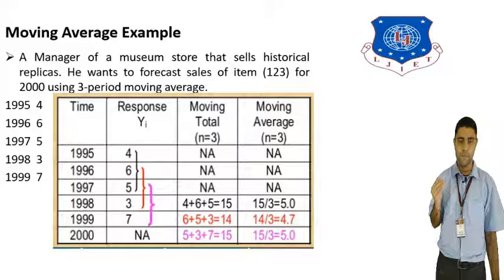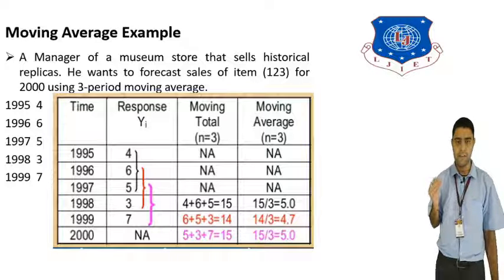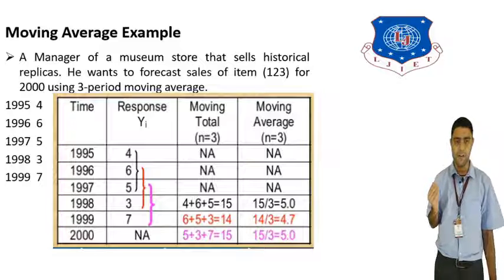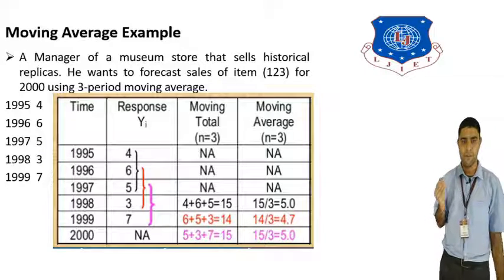That is the moving average for 1999. For 2000, 5 plus 3 plus 7 is 15, and 15 divided by 3 is again 5. So the moving average for the year 2000 will be 5, the forecast of sales for item 123. That is how we can solve a simple moving average.